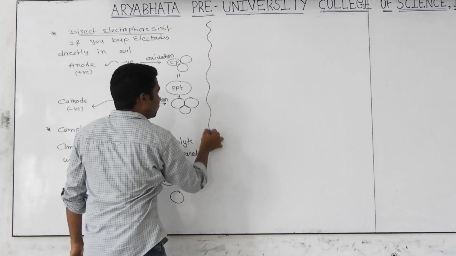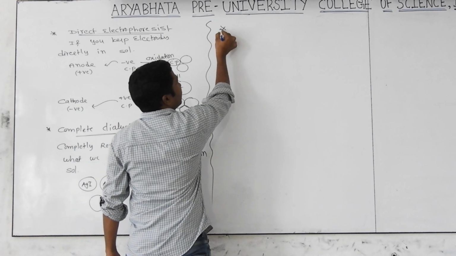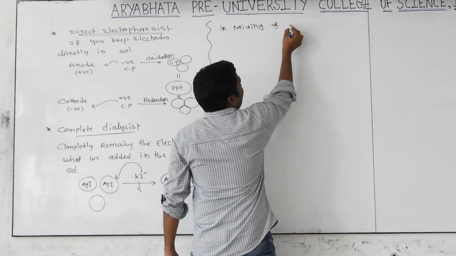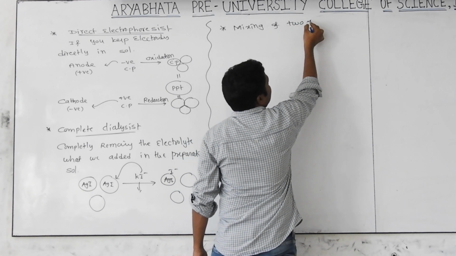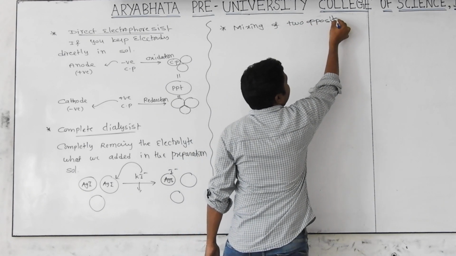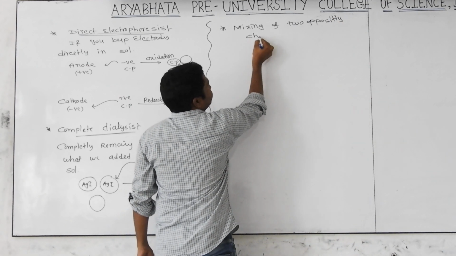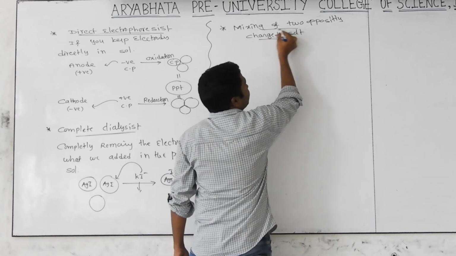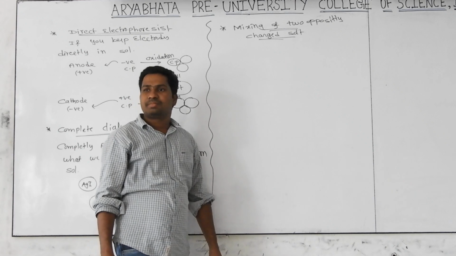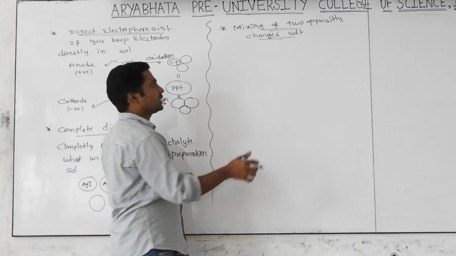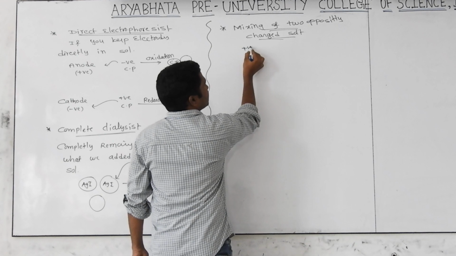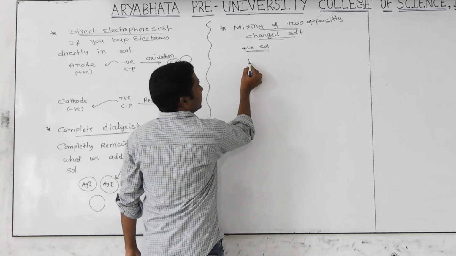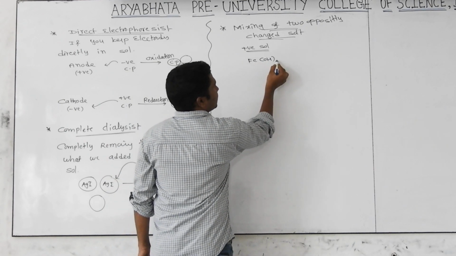Now I will give you one more technique. It is an important one. It is nothing but mixing of two oppositely charged sols. Sometimes we ask this in competitive examinations. How do we get coagulation by mixing two oppositely charged sols? For example, I take a positively charged sol. Can you give one example? Ferric hydroxide sol, Fe(OH)3.